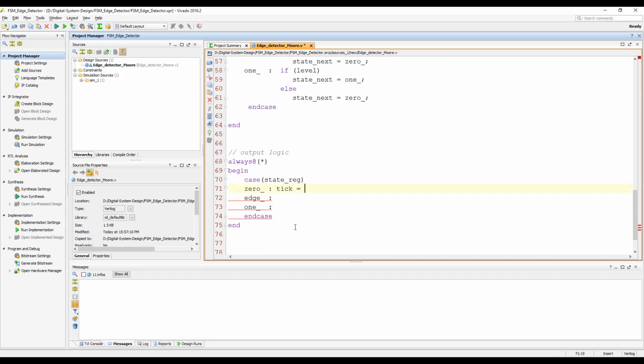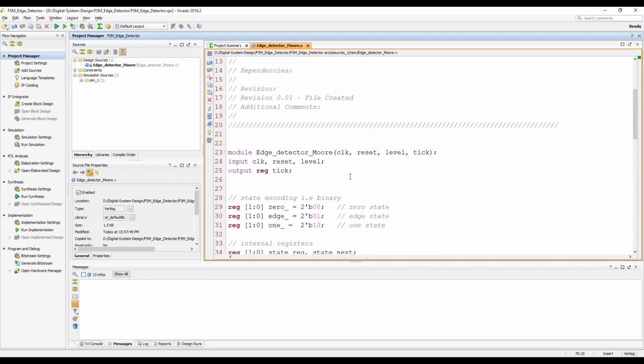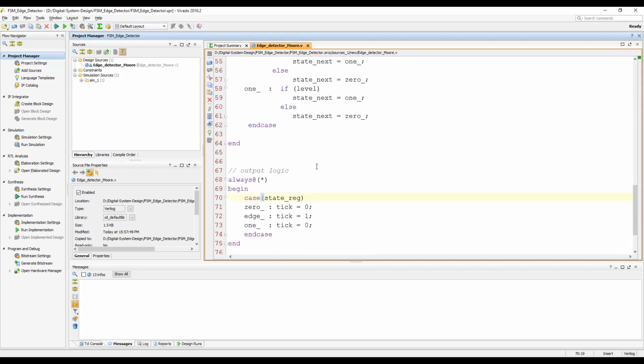Tick is equal to 0, here tick will be equal to 1, and here tick will be equal to 0. Here I'm not combining output logic and next state logic. I'm having a different always block for each. So now the design has been completed. There are 3 parts: current state logic, next state logic, and output logic.